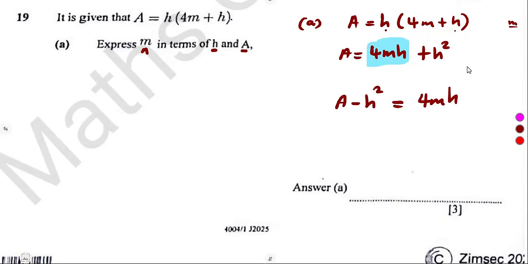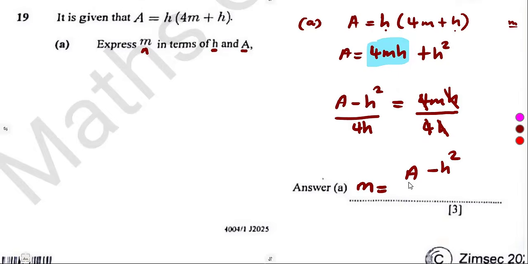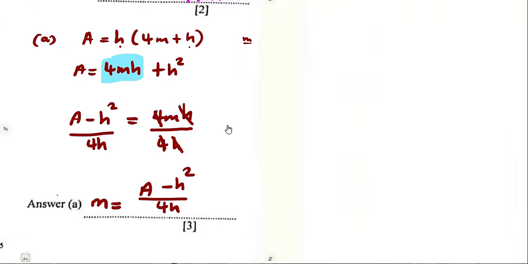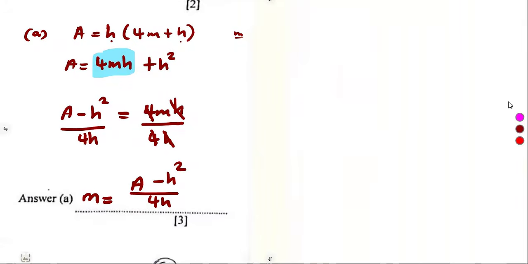4MH. So to have M as the subject, divide by 4 and what? And H. So this side, 4H. The 4 and 4 cancels, the H and H cancels. So therefore, M is equal to what? A minus H squared over 4H. So that's how we could have attempted this question, of which there are so many ways. So many ways of answering change of subject.